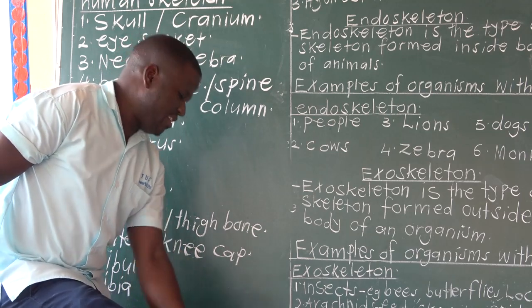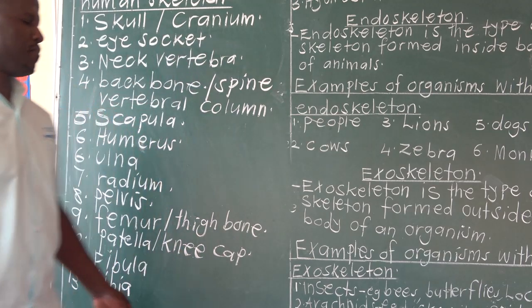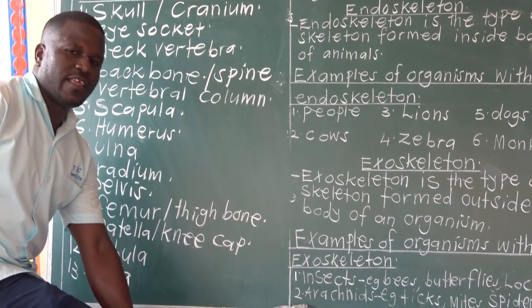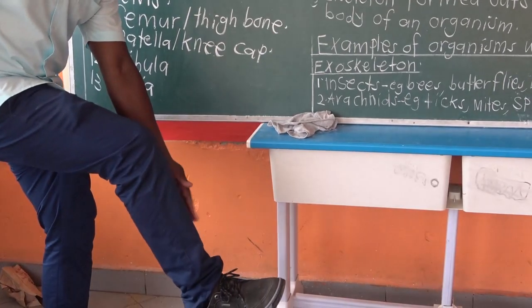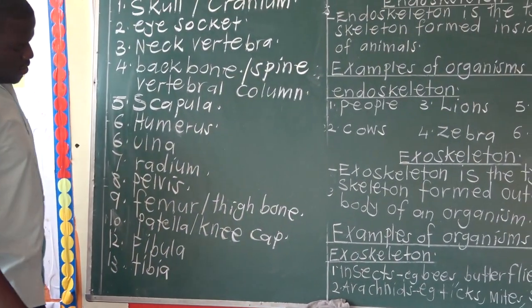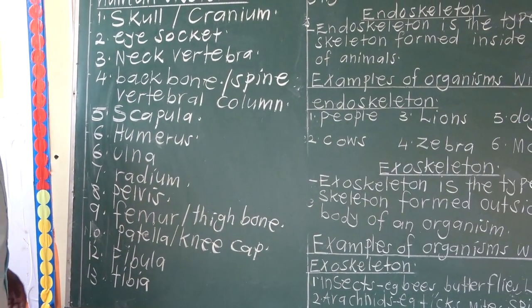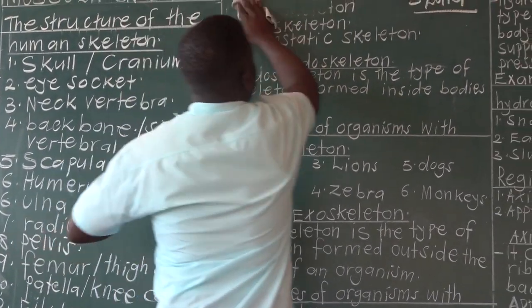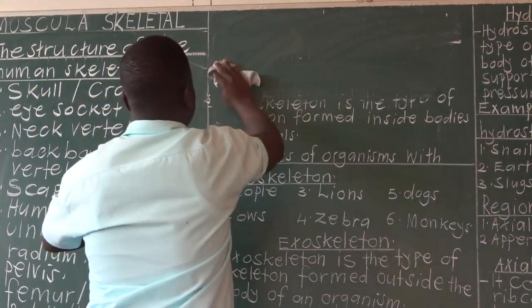We have tibia and fibula. They are here, after the knee. Then we have what we call tarsals.